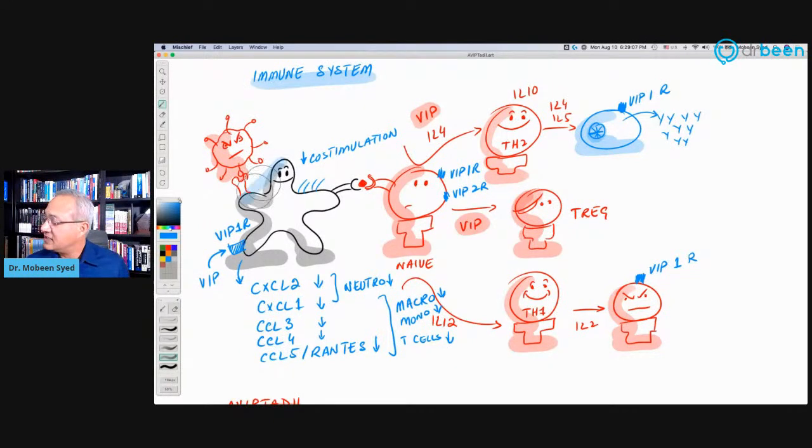Number one, this is a dendritic cell. So this could be a dendritic cell, this could be a macrophage, this is an antigen presenting cell.